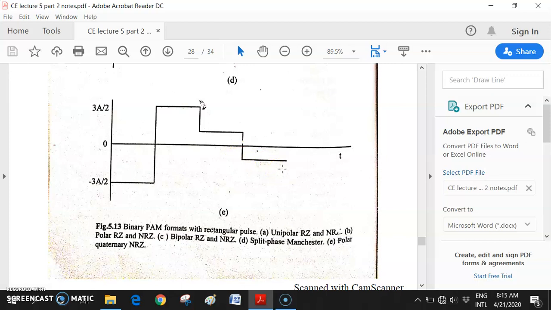In this way, the encoded data coming out from the encoder is further channel encoded, and this is the final waveform to be transmitted through the channel. Is it clear? So this is basically channel encoding.